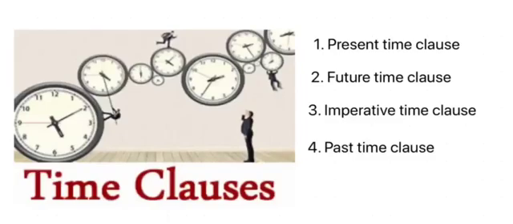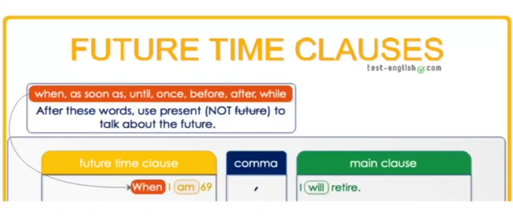Let's continue our grammar, which is the time clause. As we said, the time clause is applied in all the tenses: present, future, and past, and even in the imperative form. We have explained the present time, and now we're going to continue all of these types: future, imperative, and past. Let's start with the first one, which is the future time clauses.